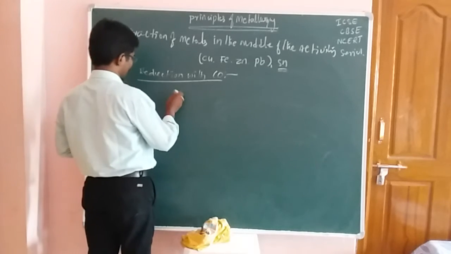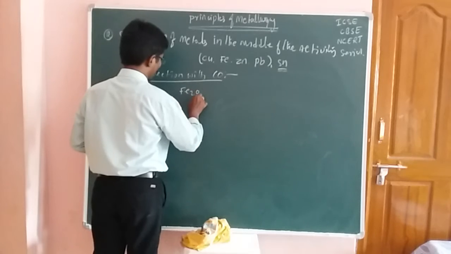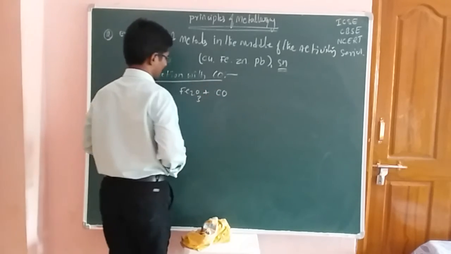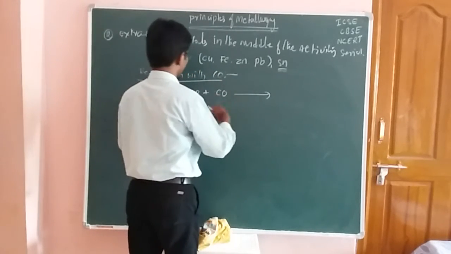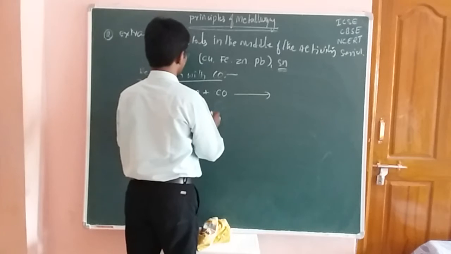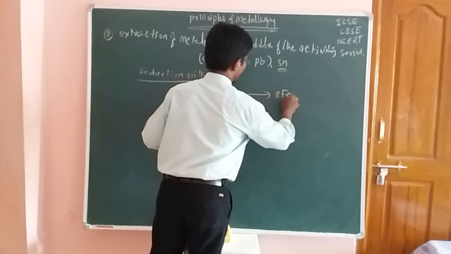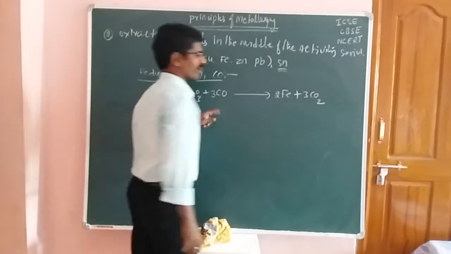First you have to take this one, students. Fe2O3 plus carbon monoxide, 3 moles, gives rise to 2 moles of iron deposited, and it gives 3 moles of carbon dioxide.